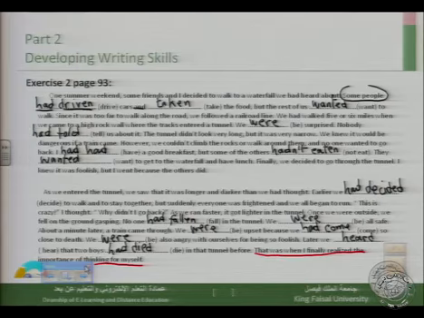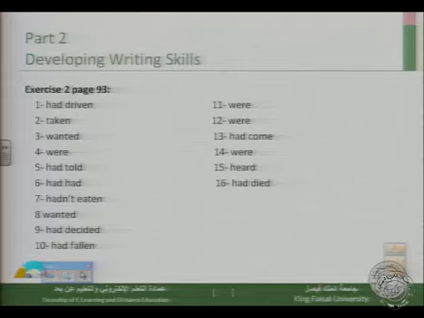Well, this is the way you can narrate a story, and you can use the past perfect in order to show which events happened first and which events happened later. The use of the past perfect is very important when narrating in the past. In the next slide, you will have those verbs corrected for you.